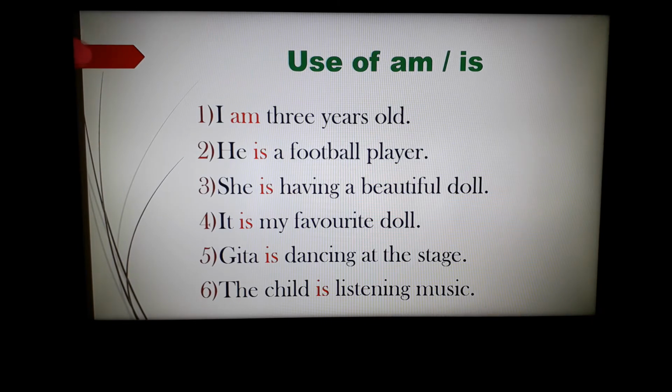You will write am with I and is with he, she, it or a singular person. Like Geeta is the name of a girl, a single person, so you write is with her name. The child is, for a single child, so we are writing is with it. Then the rest of the sentence comes. So, subject plus is or am plus the rest of your sentence shows the use of being verbs in these sentences.